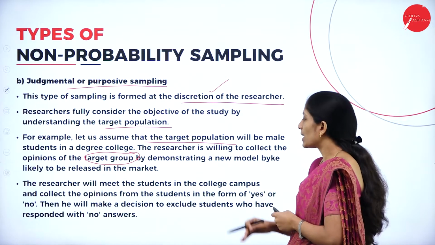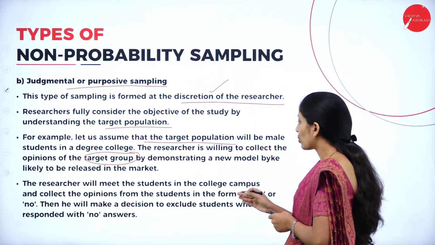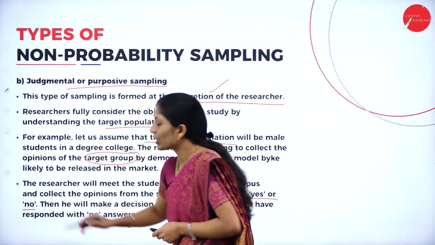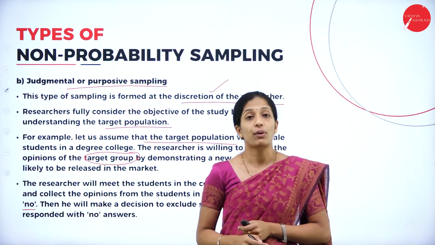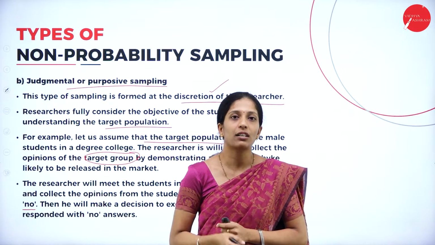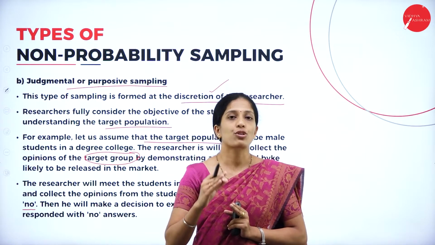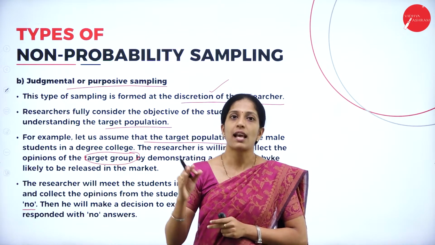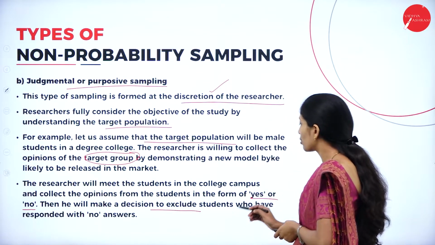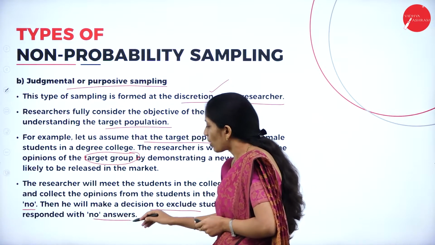The researcher will meet the students on the college campus and collect opinions in the form of yes or no. So he just collects the information from the male students by showing a demo of a new vehicle, on whether it should be launched or not. That is a yes or no question. Then he will make a decision to exclude students who have responded with no answers. So what will he do?